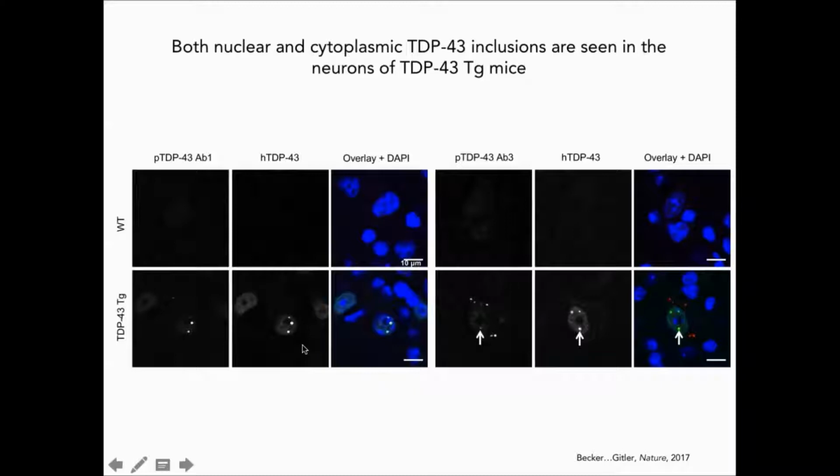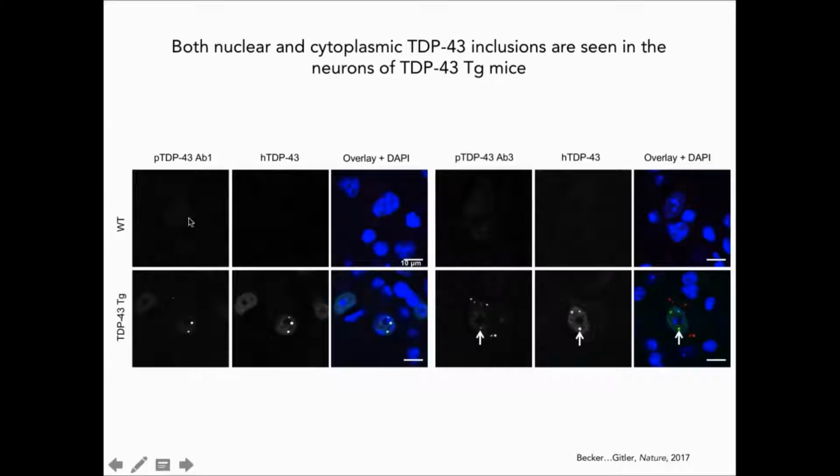As I mentioned in the beginning, TDP-43 inclusions in ALS patients tend to be phosphorylated. It's a marker of pathology. If I look at antibodies that are not phosphorylation specific, or this one phospho-specific antibody 1, I see nuclear inclusions that tend to be pretty big and round. Occasionally they look cytoplasmic, but mostly nuclear. With 2 other phospho-specific antibodies, I see cytoplasmic inclusions that are much more numerous and tend to be a little bit smaller on average. Occasionally these 2 different types of inclusions can overlap in the nucleus. The overlap never seems to be complete.